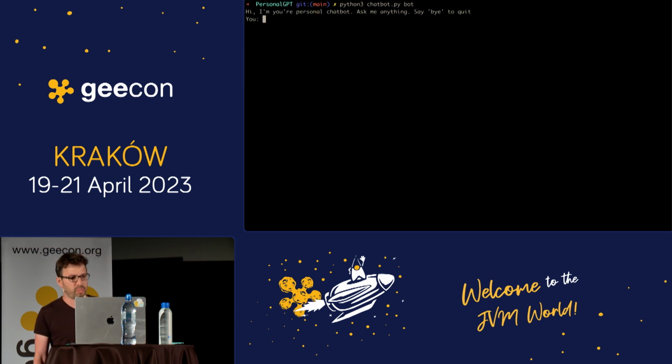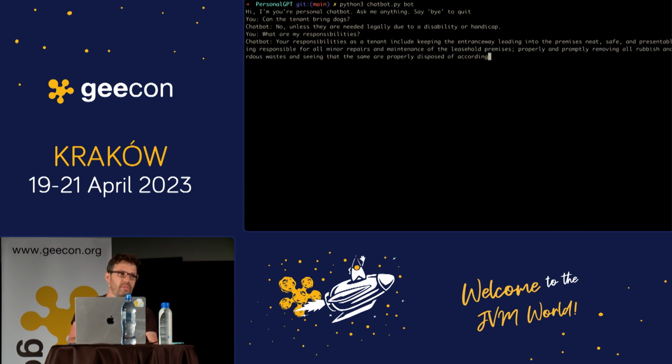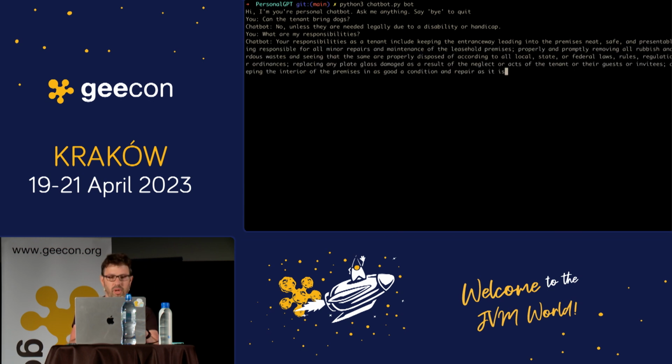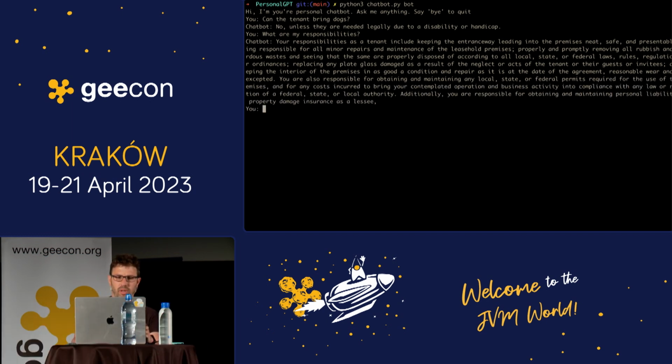But if I run my chatbot and ask the question, can the tenant bring a dog? It's smarter than that, and it can understand the context and answer me from the document. No. And if I ask another question, for example, what are my responsibilities? As you can see, it gives me the full answer from the document. It's not from the internet, it's from the document, about my responsibilities as a tenant. This is pretty long and really detailed, so yeah, explain it to me like I'm 5 years old.